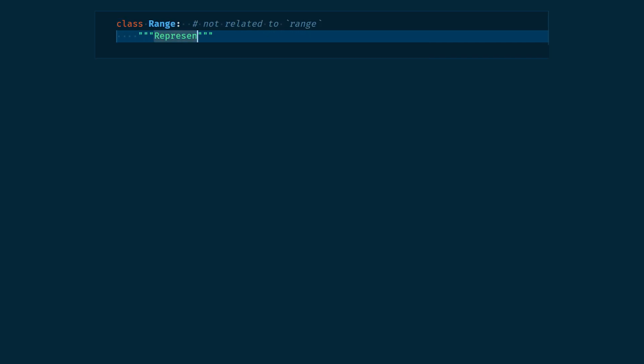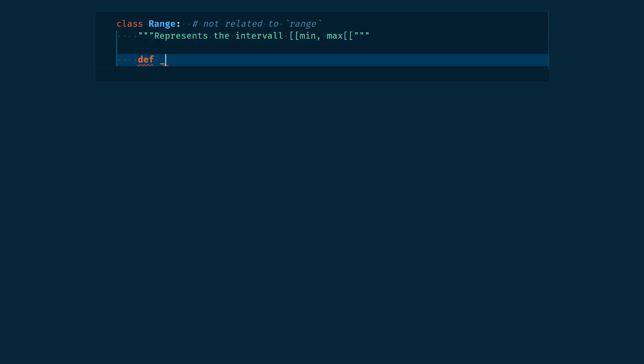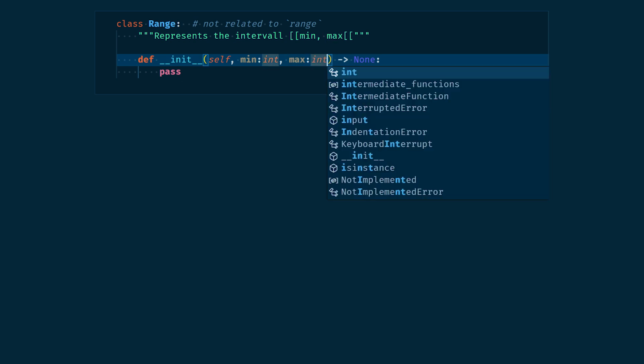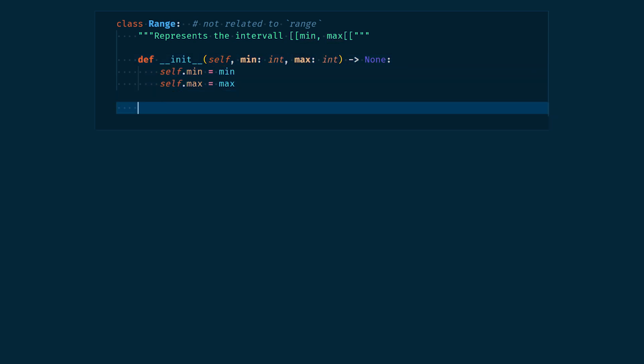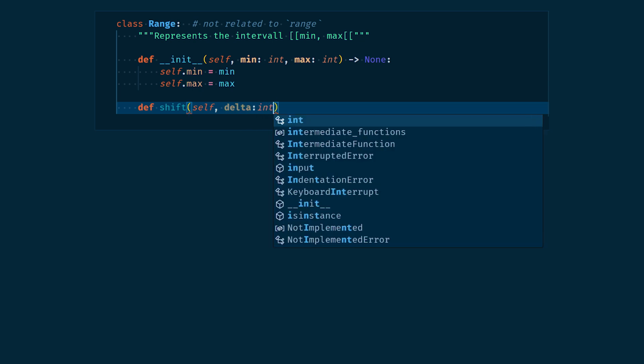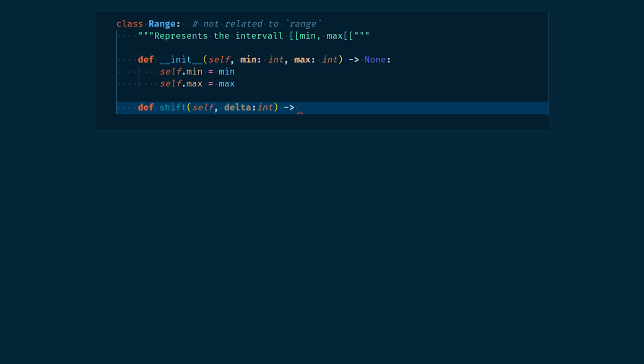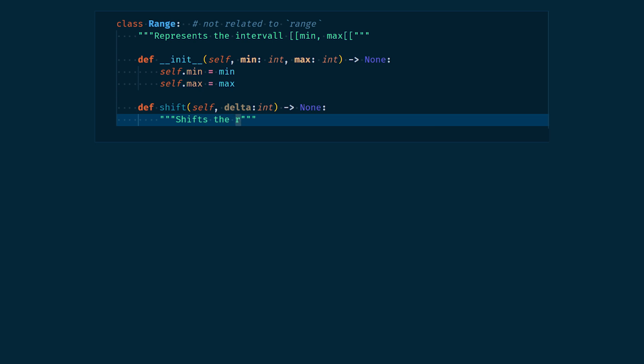Let's create a new class, the range class, with a capital R, not to be mixed up with the range generator we used in some for loops. It will represent a discrete interval open on the right. It has a min value and a max value. And that's it for now. What we want to do on the range is to split it and to shift it. Let's begin by shifting it, as it is easier. The whole range shifts by a value delta, so from min max it becomes min plus delta, max plus delta. The function returns nothing, it just modifies the object.